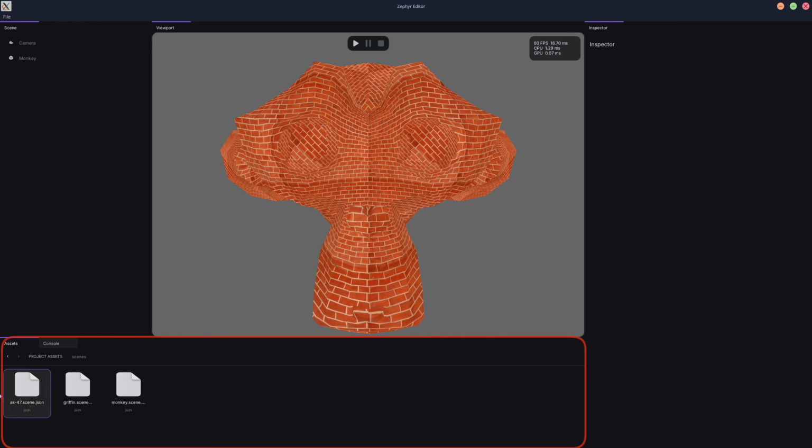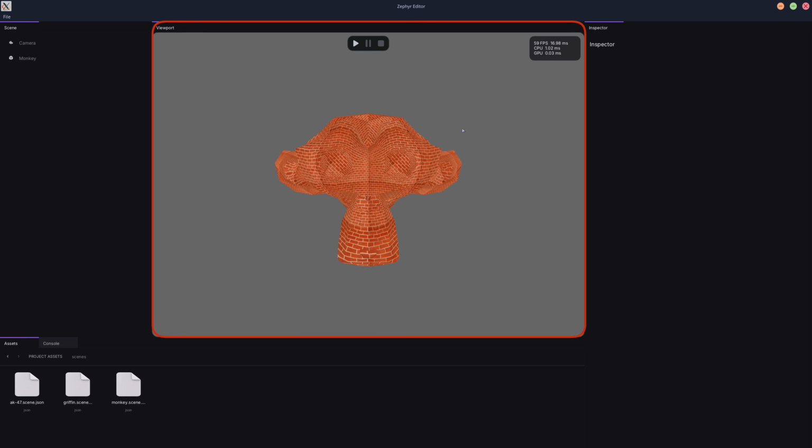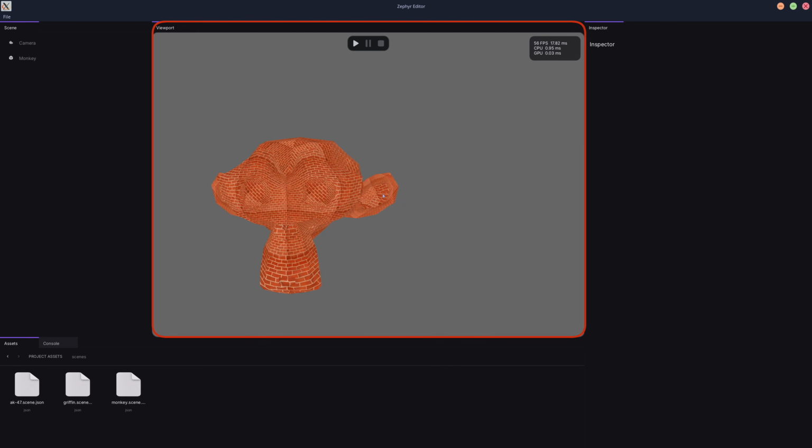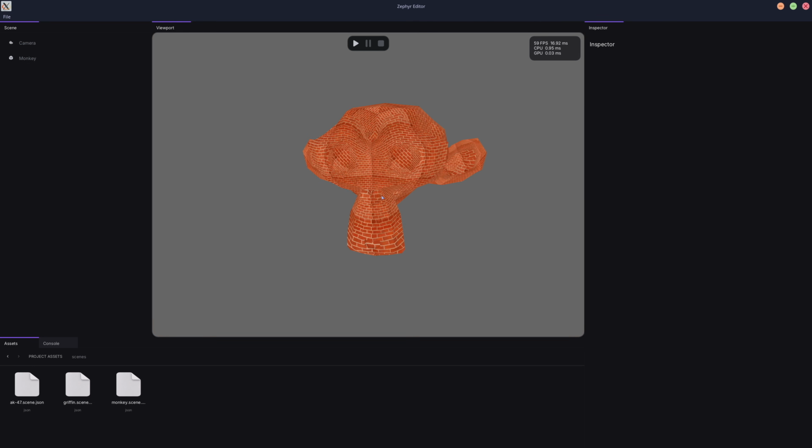And then of course we have the asset explorer down here, which as we can see, we can navigate our different assets and scenes. And the biggest thing here is the viewport. As we can see, we have the viewport, which is actually our current scene that we're looking at. And then the entity inspector, which is one of the next things I need to add. It's the biggest thing that's lacking in this UI right now.